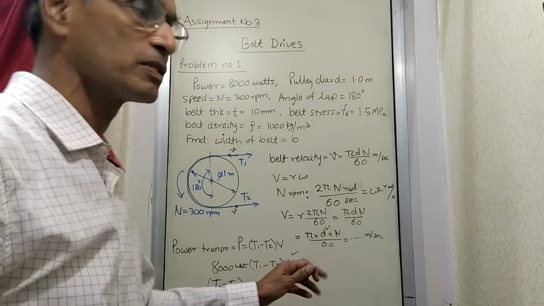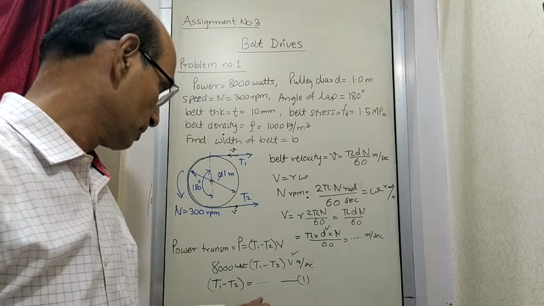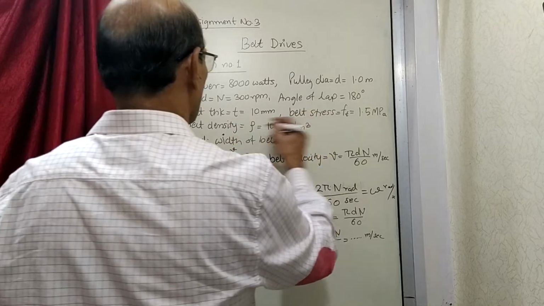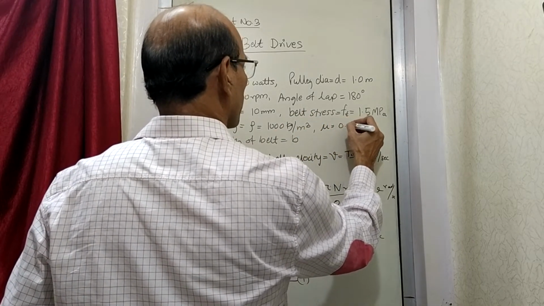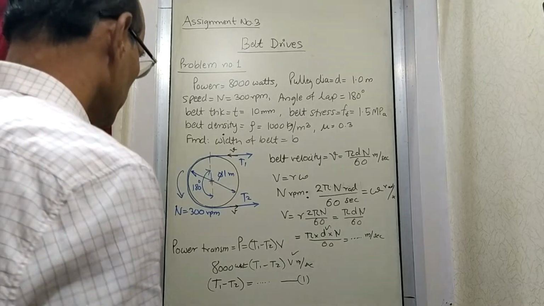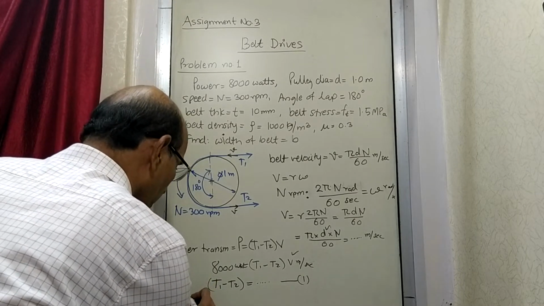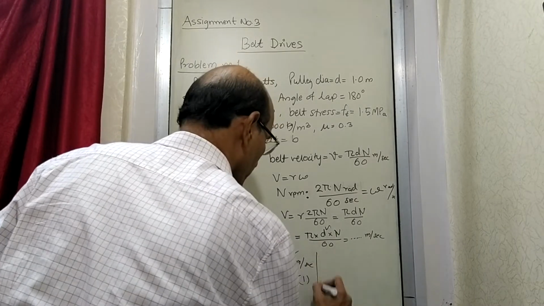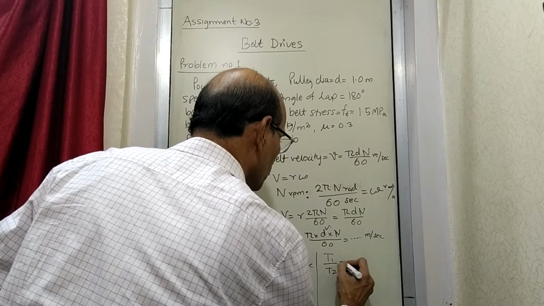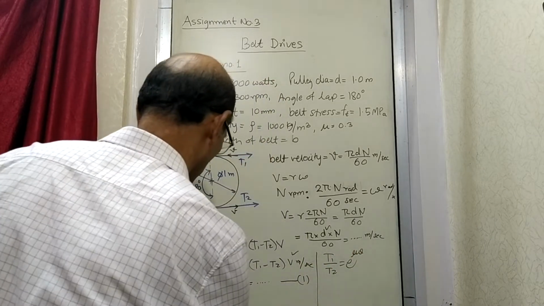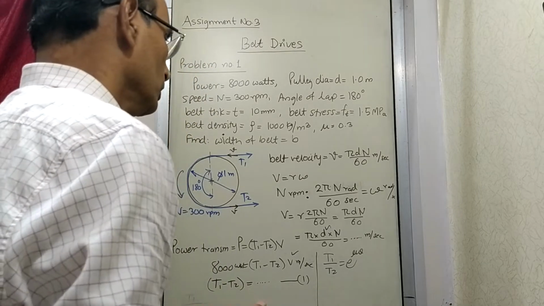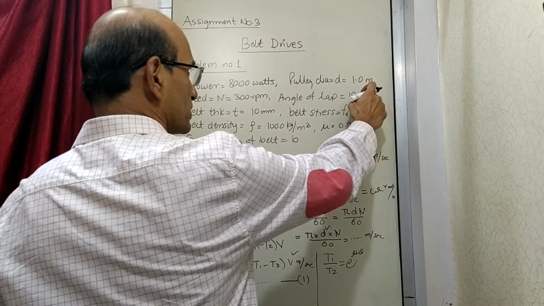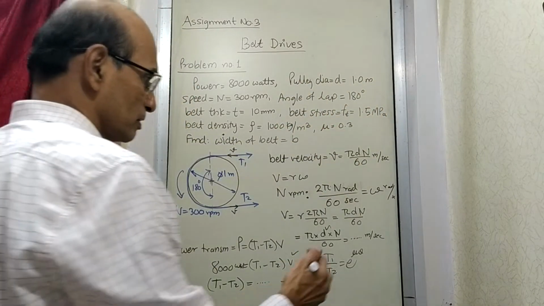So the difference in tensions is given here as T1 minus T2. I think mu must also be given, I have not written it here. The mu value is also given in the problem, maybe 0.3. Then the next thing is the ratio of tensions, T1 upon T2. I'll write here, T1 upon T2 is equal to e raised to mu theta. So mu is given, the angle of lap is 180 degrees. So you have to convert 180 into radians.